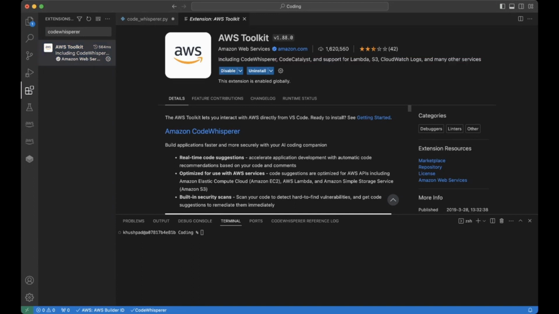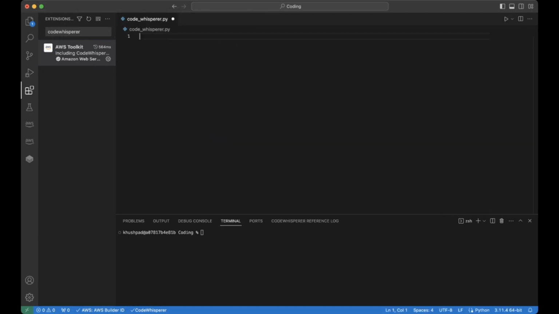I already have it installed, so I'm not going to install it, but just install it and then connect this toolkit to your AWS environment, and we can get started. So I'm going to go back to AWS. You can see here Code Whisperer is enabled, so you can see auto suggestions. For example, if I were to just type something, you would get that suggestion to pop up.